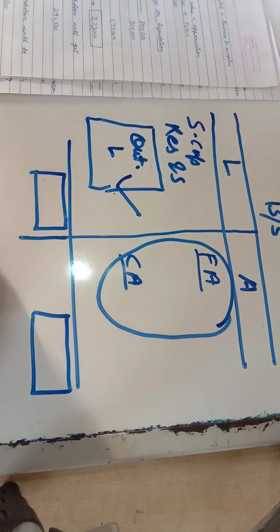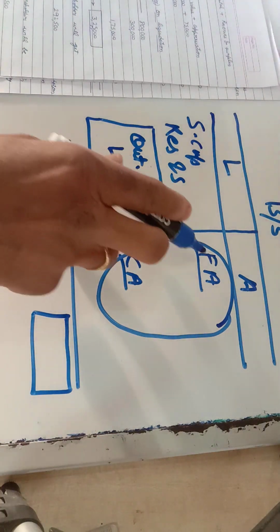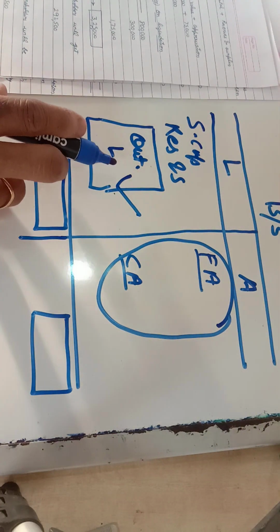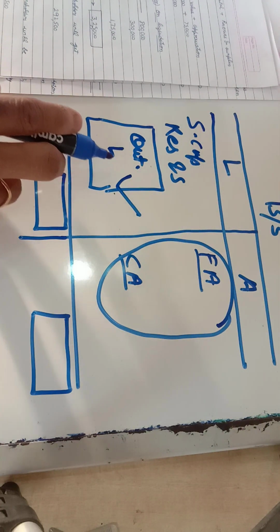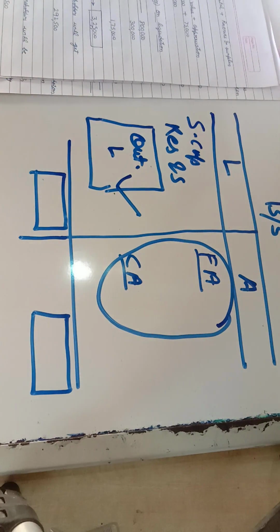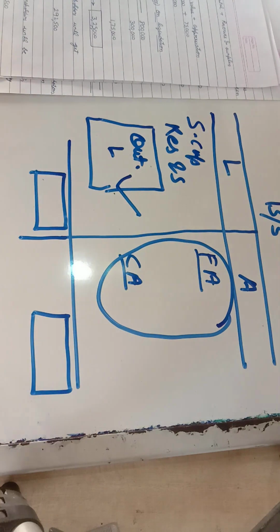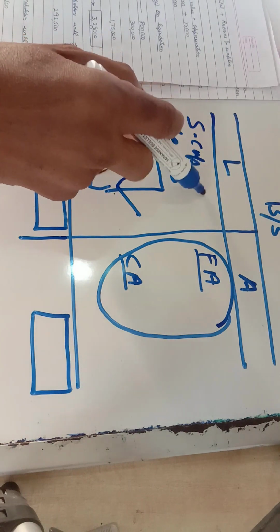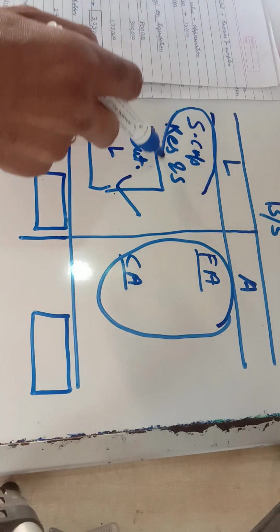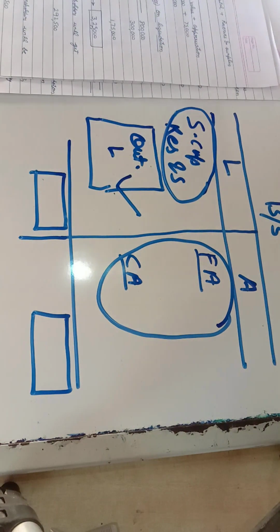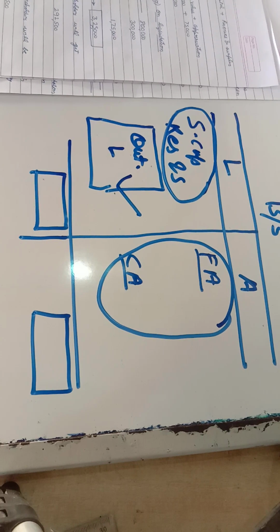I'll just write a formula: fixed asset plus current asset minus outside liability gives me the net asset. But here I don't have the asset side of the balance sheet. So the other way to calculate net asset is to add share capital and reserves and surplus. We'll go that way, so I'll just continue with the problem.